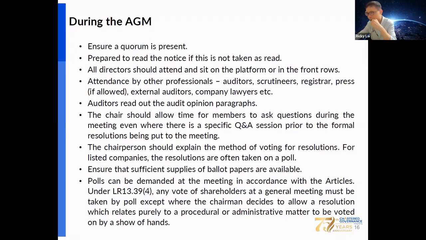Then the chairman should explain the method for voting of resolutions, which should be taken on a poll by a listed company. There should be a sufficient supply of ballot papers for poll voting. A poll can be demanded at a meeting according to the articles. For the listed company, all voting of shareholders at a general meeting must be taken by poll, except in the case of a resolution which relates purely to a procedural or administrative matter, to be voted on by a show of hands.